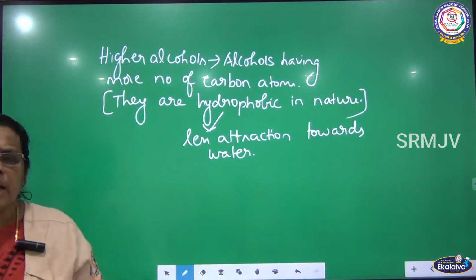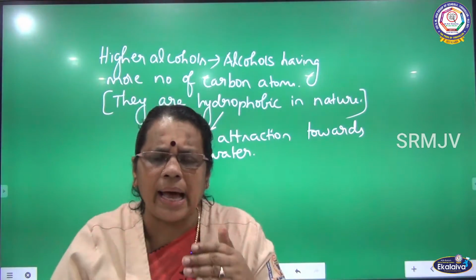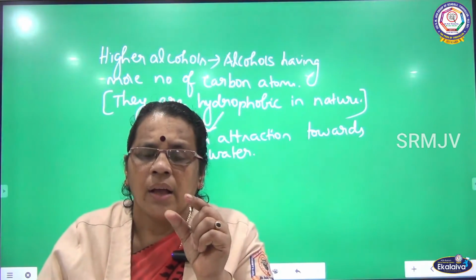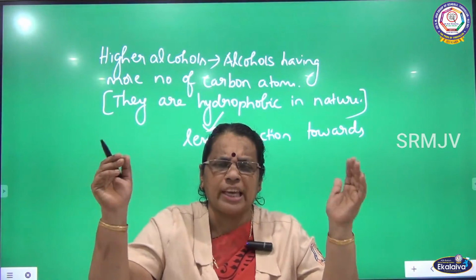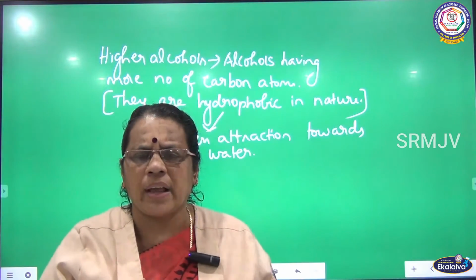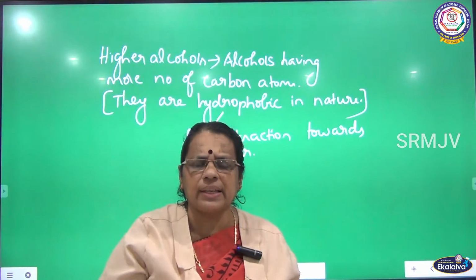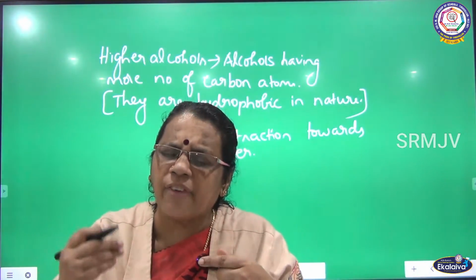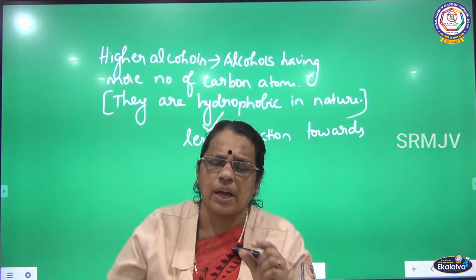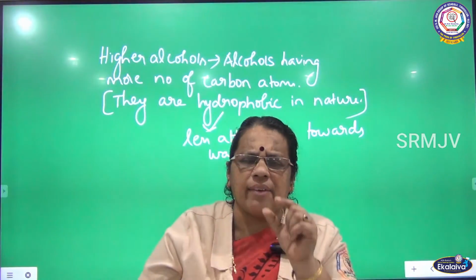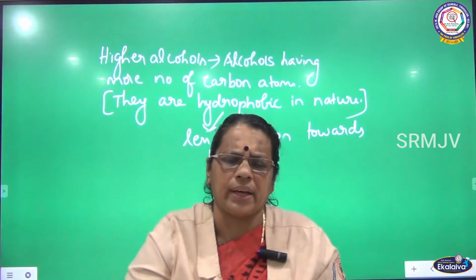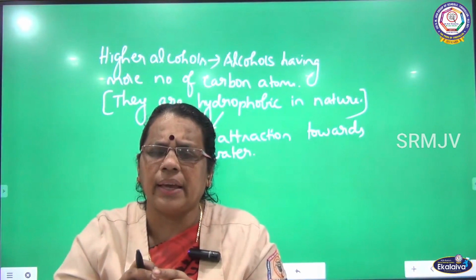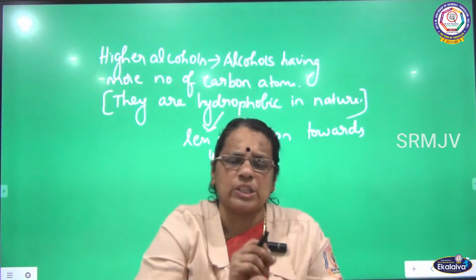So usually when the alcohols have more number of carbon atoms, definitely they are hydrophobic in nature. More bulky groups are there, more fat groups are there. As the number of carbon atoms increases, what will happen to the solubility? Solubility decreases, because when the number of carbon atoms increases, they become hydrophobic. What is hydrophobic? They will have less attraction towards water. Higher alcohols, as the number of carbon atoms increases, will have less attraction towards water.